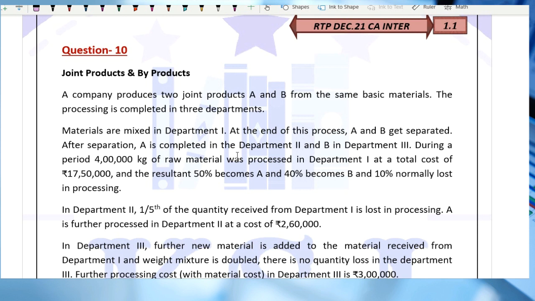Okay, so now we have our next question from the RTP December 2021 CA Intermediate Cost Accounting. Question number 10, joint product and byproduct. Now this is one of, I will say, very well framed questions on joint and byproduct. A very good question, right?